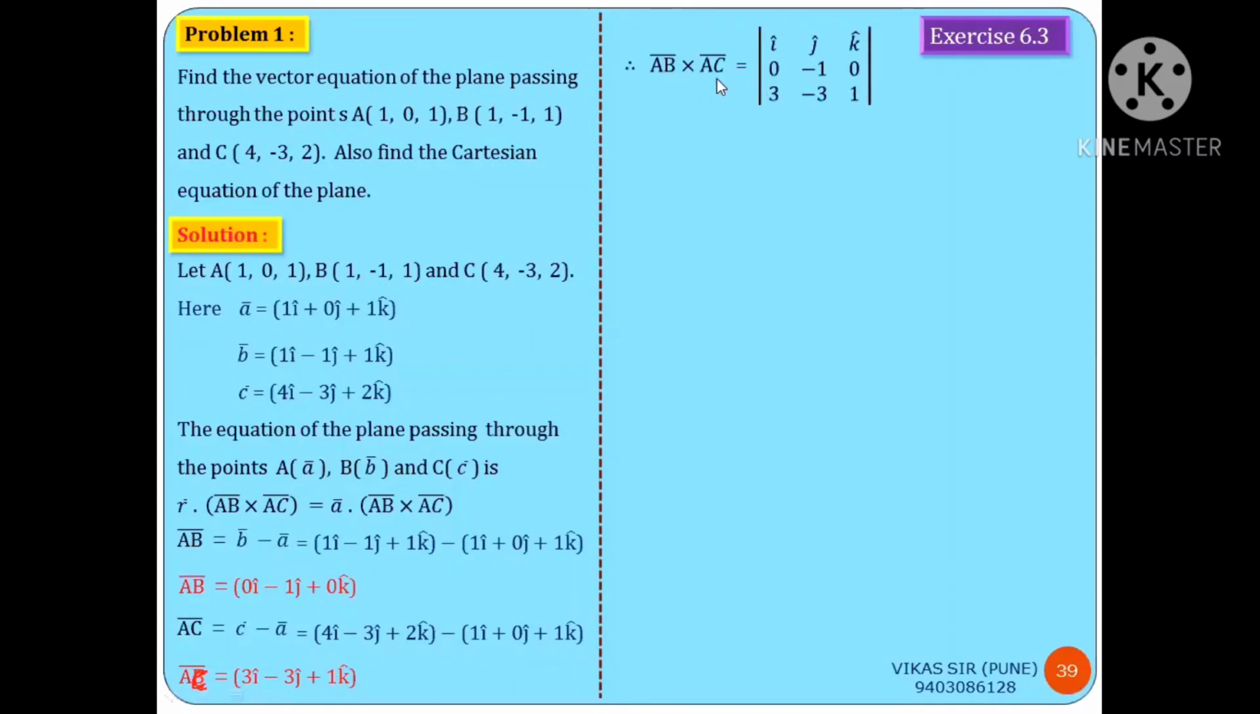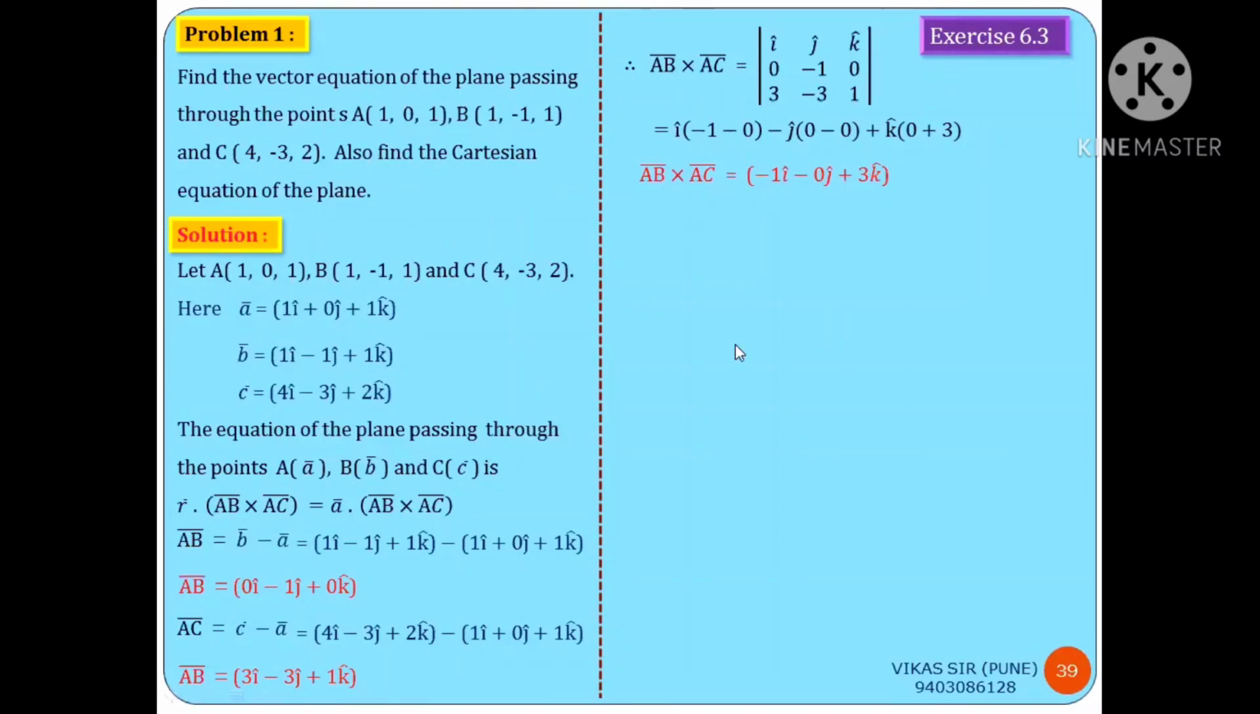AB bar cross product with AC bar: first row for unit vectors i, j, k. Second row, vector AB bar coefficients are 0, minus 1, 0. And last row for vector AC bar, coefficients 3, minus 3 and 1. Now solving this determinant. The value of the determinant after calculation is minus 1i minus 0j plus 3k. Calculated vector AB bar cross AC bar.